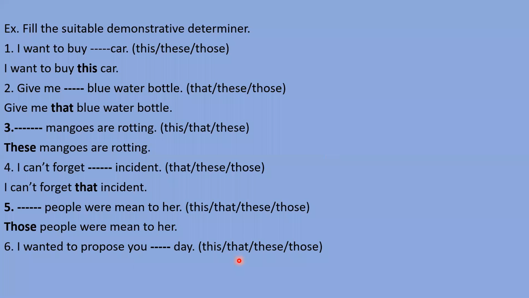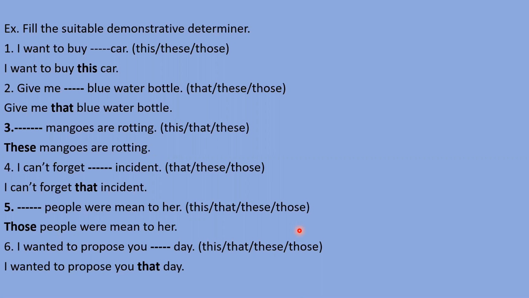Dhruv, can you explain why you haven't filled in this? आपने this क्यों नहीं बोला, that क्यों बोला है? सर क्योंकि कोई और दिन भी हो सकता है। No, actually, the reason is not this. The reason is that we are talking about the past.